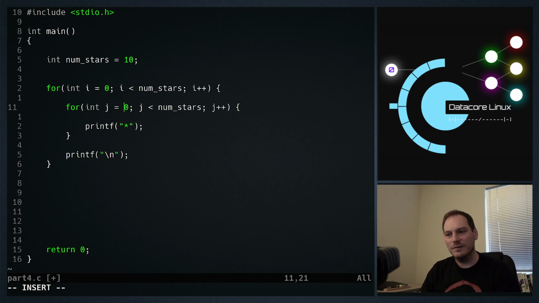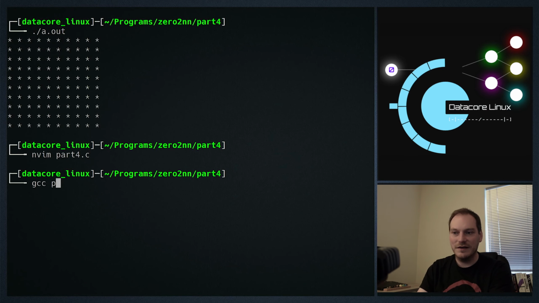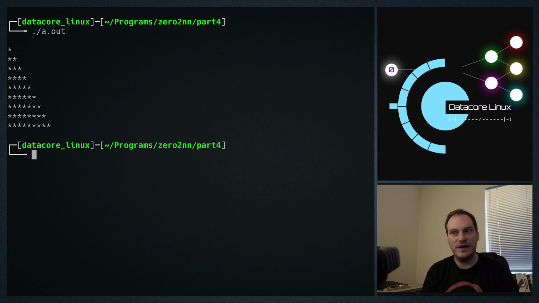So we want to vary the columns, don't we? And if we are printing out up to num stars every single time, it's always going to be 10. We don't want it always to be 10. The first time round we want it to be 1. The second time round we want it to be 2. The third time round we want it to be 3. We want it to increase with each line as we go down. And we've got something up here. We've got an I variable that is doing exactly that. It's increasing every time this loop goes around. So instead of doing J is less than num stars, if we do J is less than I, I have a feeling this is going to achieve the exact result we want. It is. Amazing.